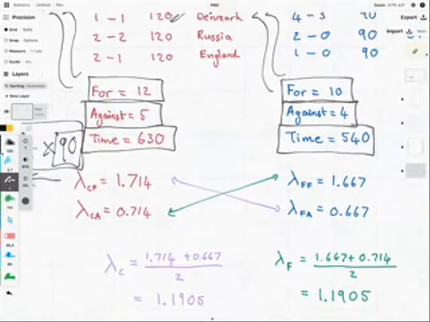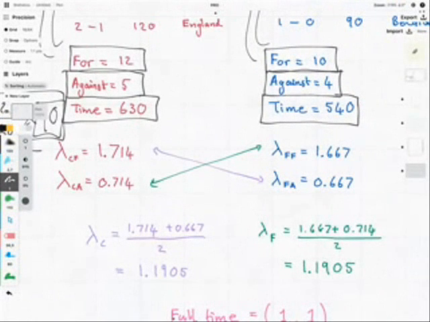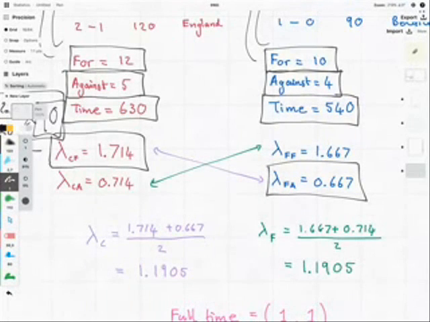Then, to determine Croatia's score, I've combined their goals for with the goals that France is going to concede to create a single lambda for Croatia's score, and I've done the same with France to get their score.